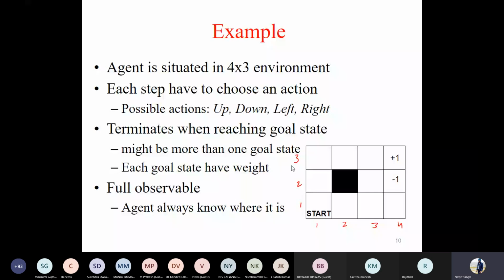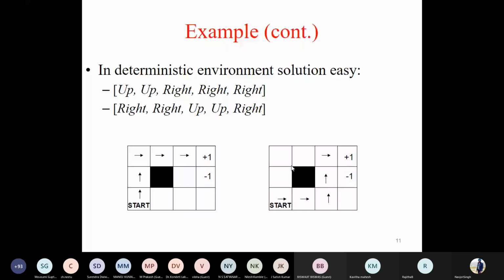Now, if the environment is deterministic, we can have two solutions to the problem. As we said, there is one positive goal state and one negative goal state, and everybody would like to land in the positive goal state. If the environment is deterministic, these are the two solutions: the movement would be up, right, right, or the second would be right, up, right.